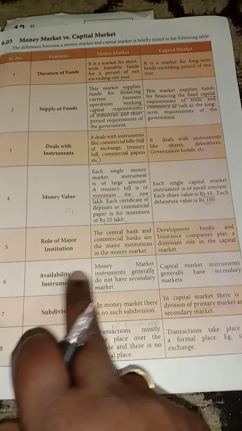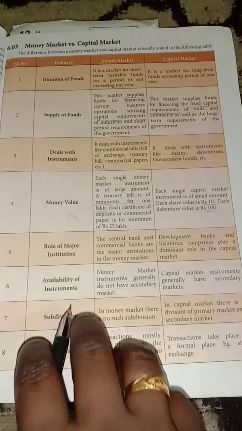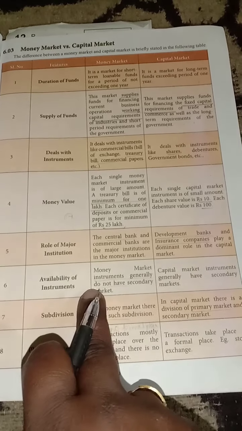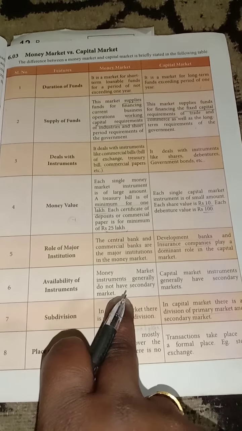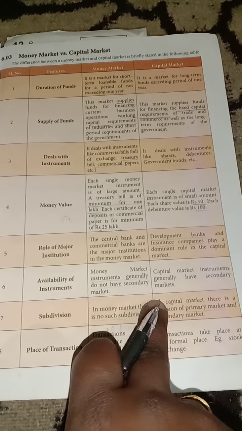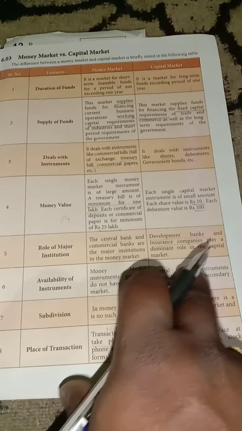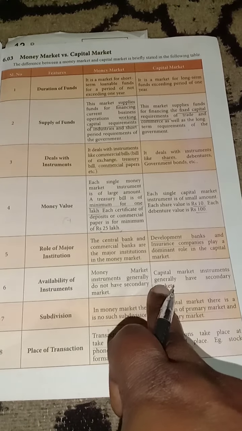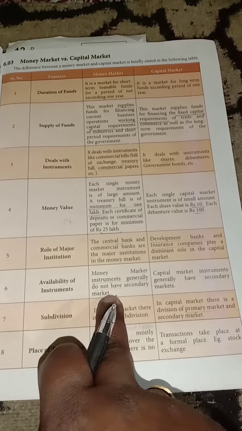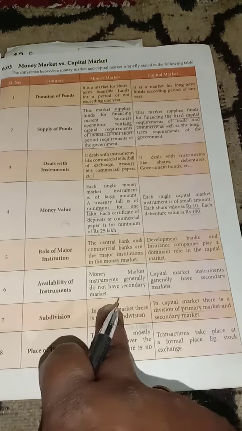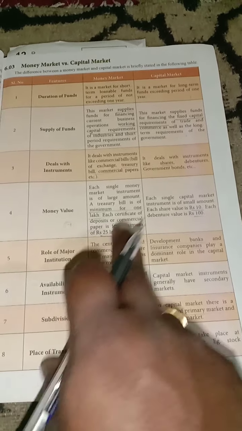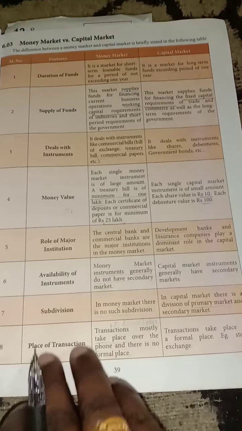Next, availability of the instruments. Money market instruments generally do not have a secondary market, but here in the capital market we issue secondary market instruments. So in the money market we will not issue shares and debentures. We will issue only treasury bills and certificates of deposit.